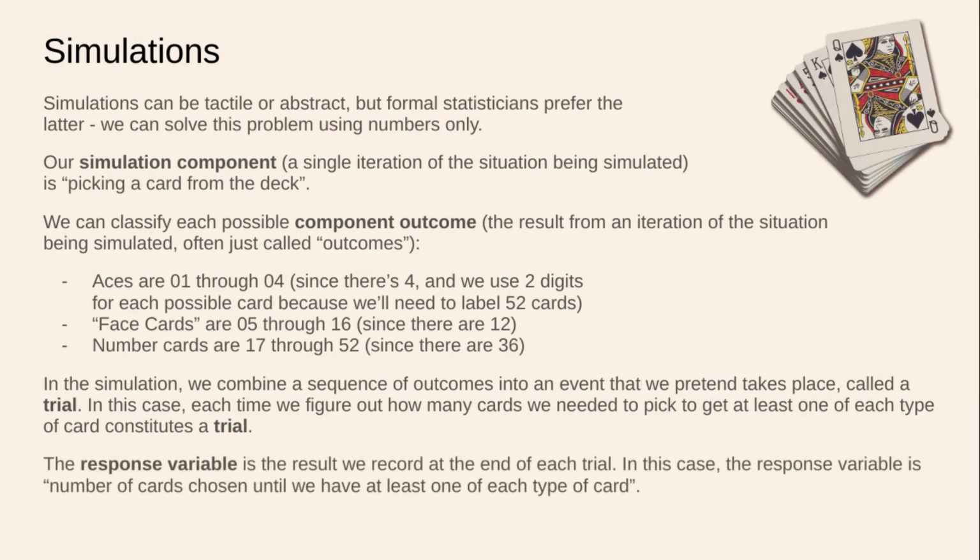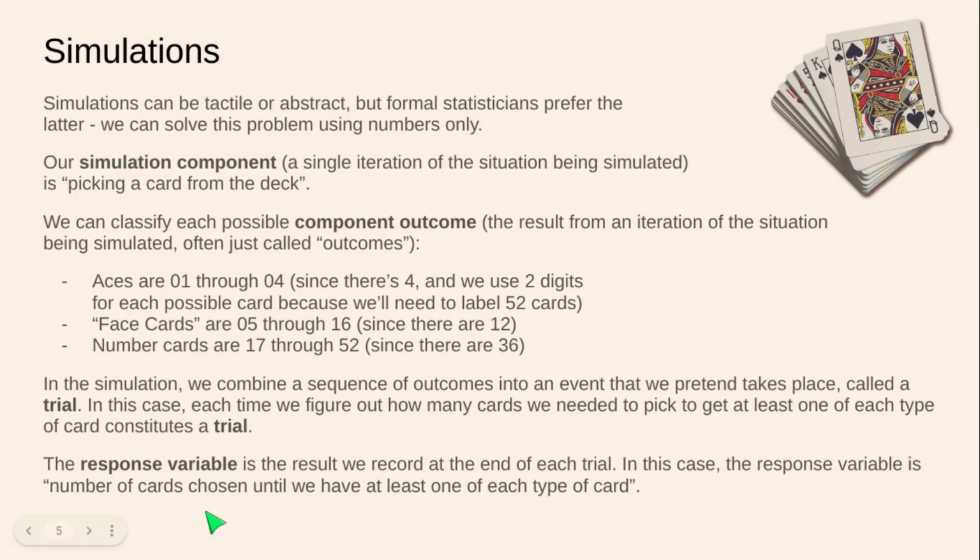And then we have the response variable. This is the real hero of the story. The response variable is the result that we record at the end of each trial, right? So we run our simulation component, look at the outcome, run the simulation component, look at the outcome. And then once we've completed a trial, at the end of the trial, we have our big result, and that big result is the response variable. The response variable is the number of cards chosen until we have at least one of each type of card.